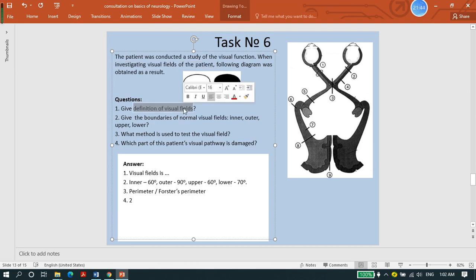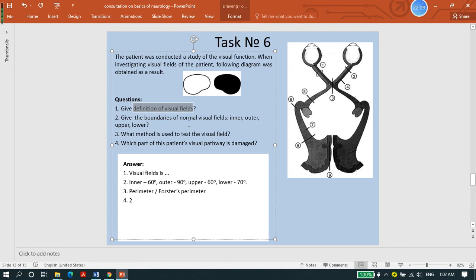I will say the visual field is the portion of space in which objects are visible at the same moment during steady fixation of gaze in one direction.